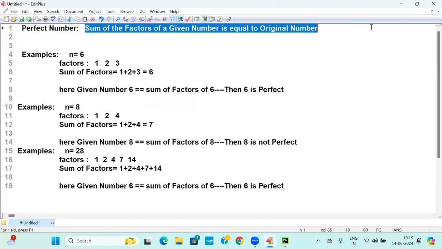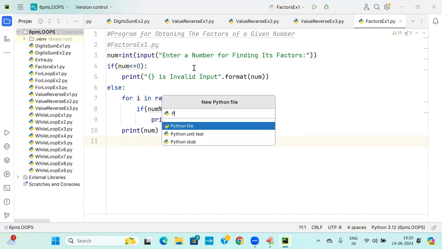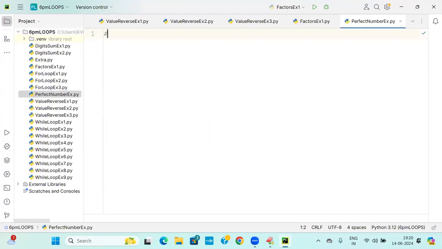Simple. So I'm going to take it. Go to the logic here. Perfect number logic. I'm going to take example.py. Here I'm writing: program for deciding whether the given number is perfect or not.